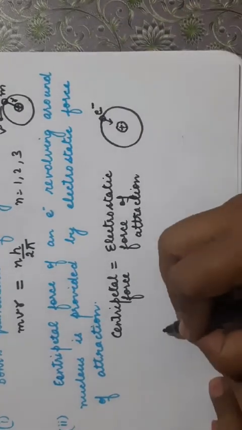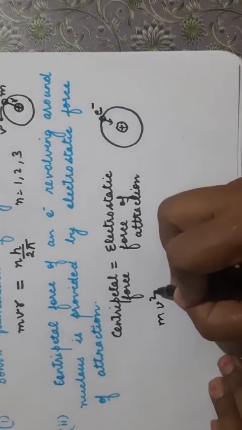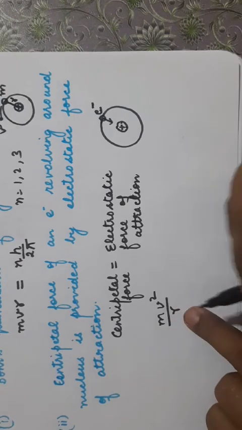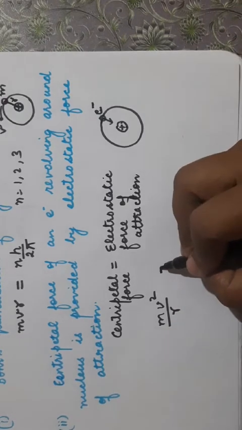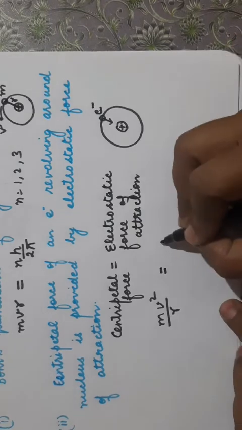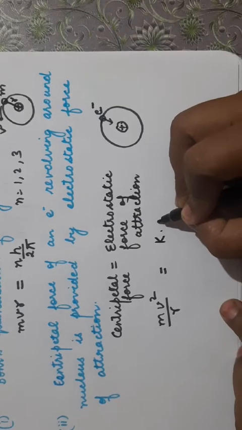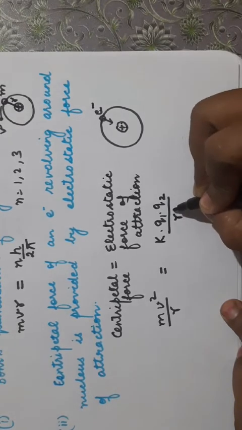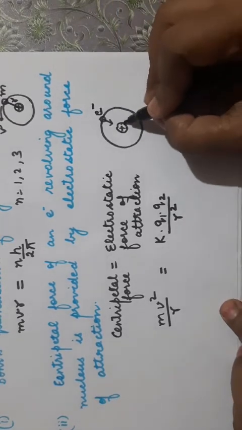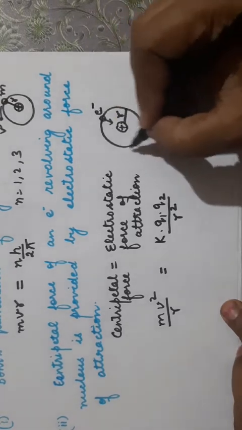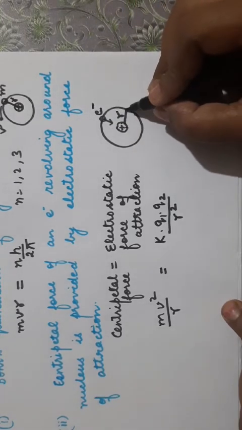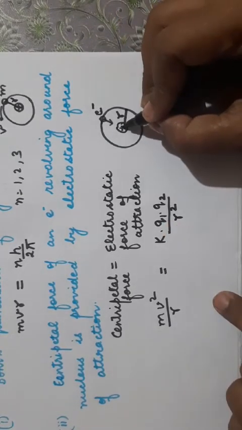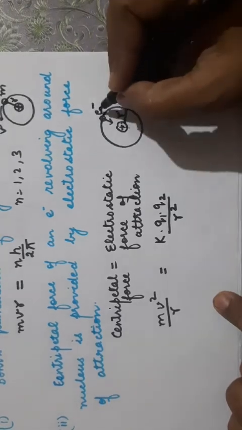Now the formula for centripetal force is mv square upon r, where m is the mass of the electron, v is the velocity and r is the radius of the path. The electrostatic force formula is k into Q1 into Q2 upon r square. Suppose this is the distance r, and the electron revolves in this circular path with radius r. Q1 is the charge on the nucleus, Q2 is the charge on the electron.